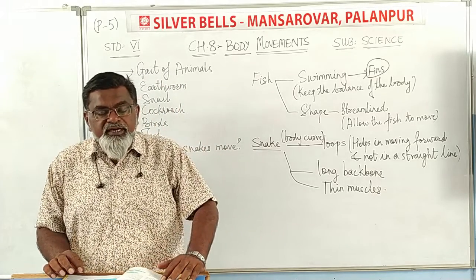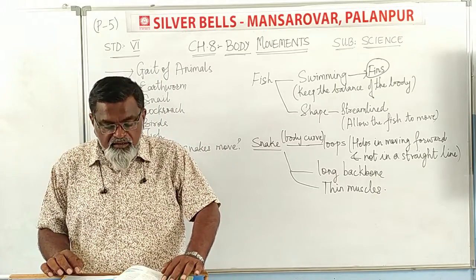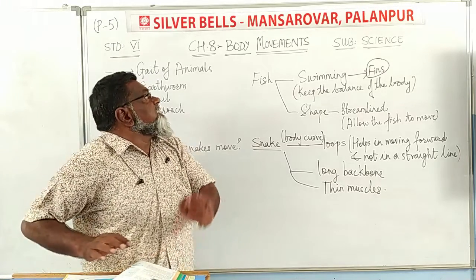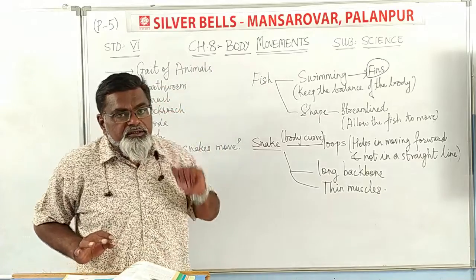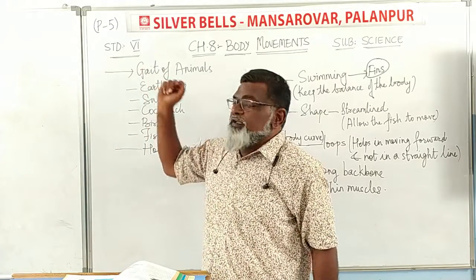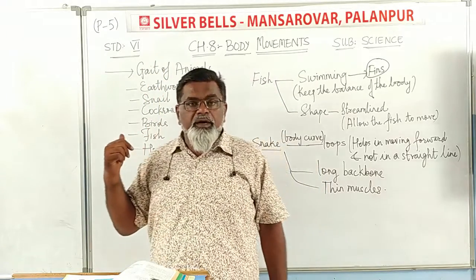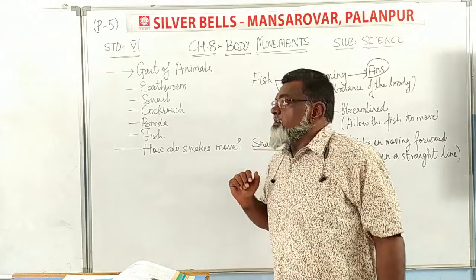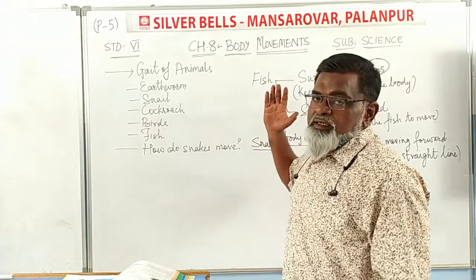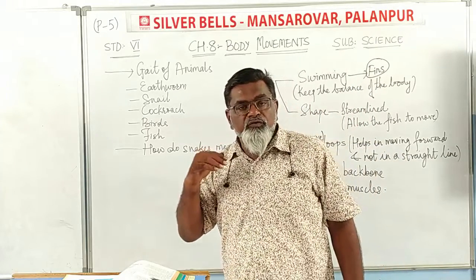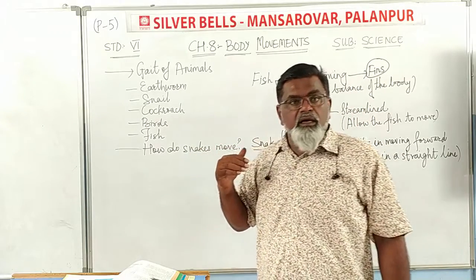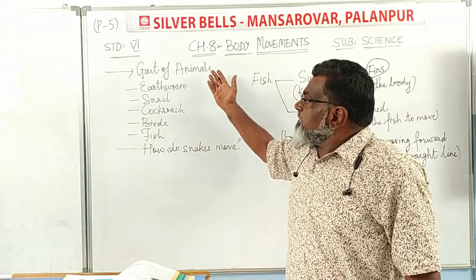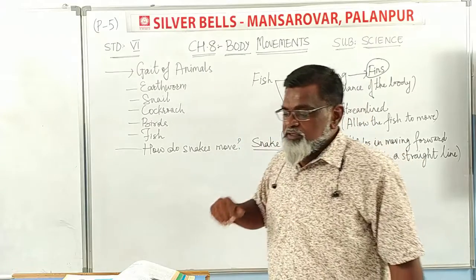I'm here again for standard 6, subject science. So we have come to the last part of chapter 8, body movements. This is part 5, and with this part we are going to complete this chapter. As we have studied earlier, body movements are carried out with the help of the skeleton in human beings. In part 4 we studied the gait of animals.